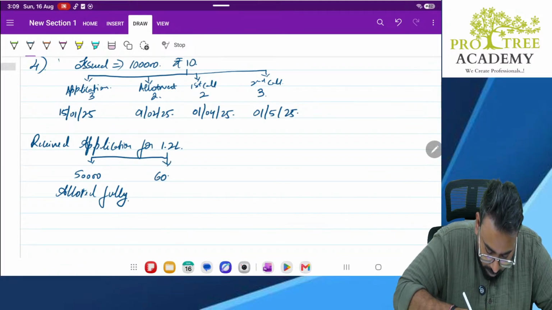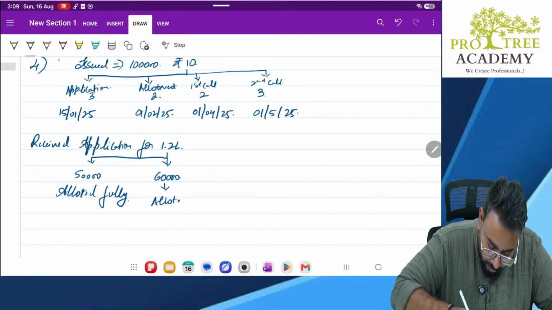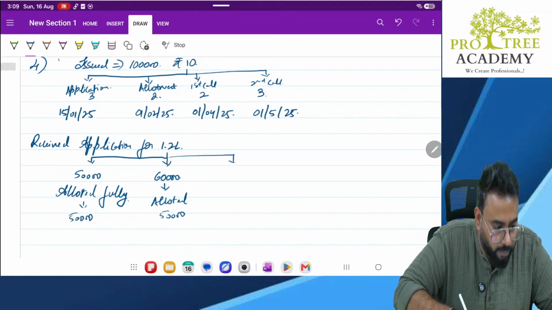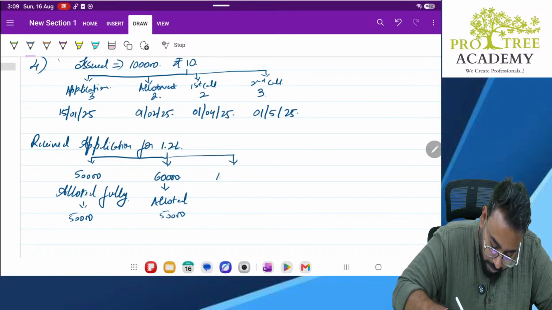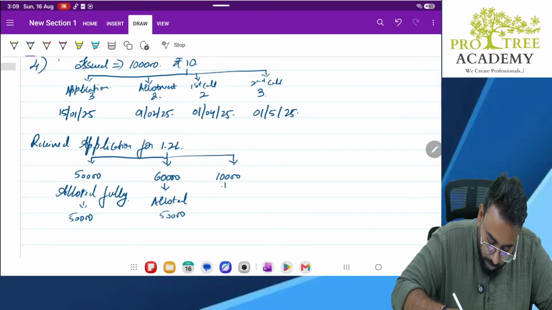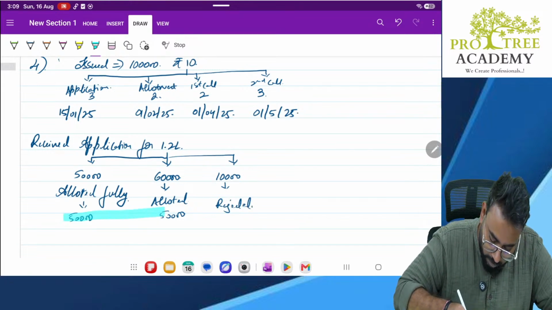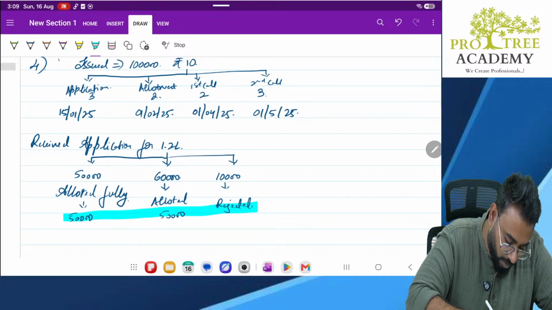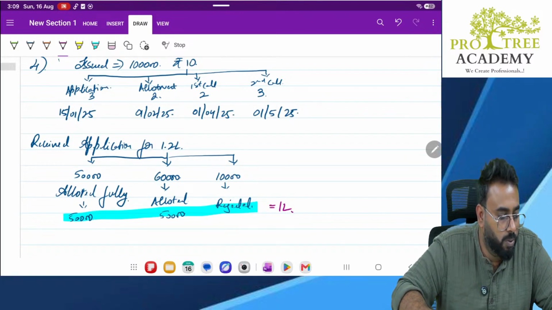So for 60,000 allotted only 50,000. Correct? Next, applications for 10,000 shares were rejected. So this total is equal to 1 lakh.